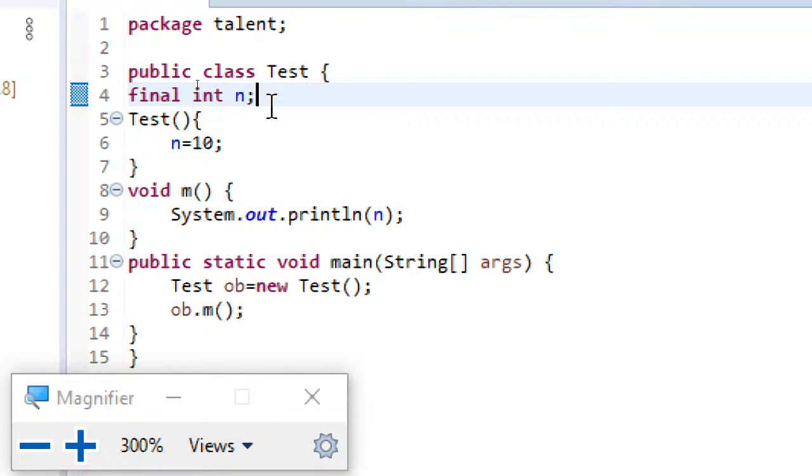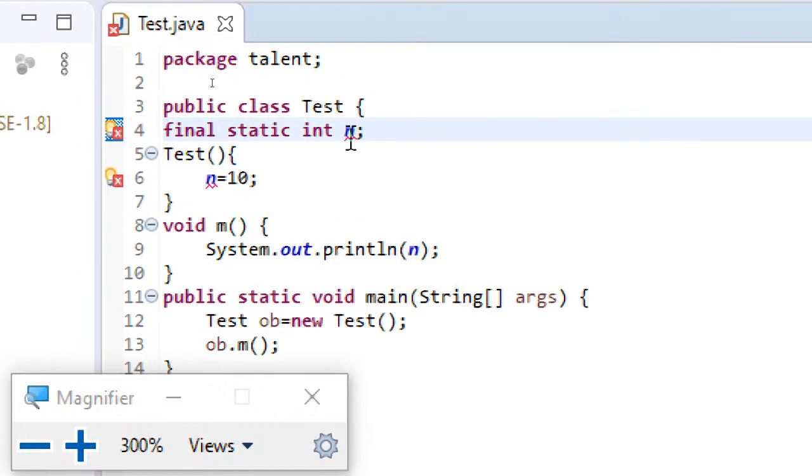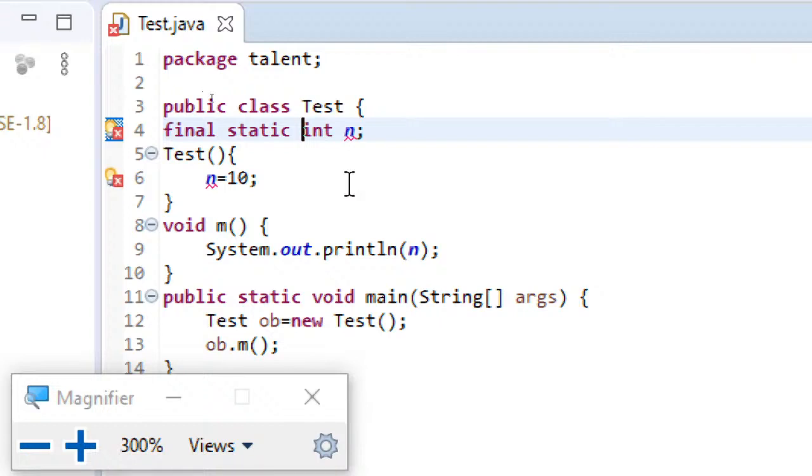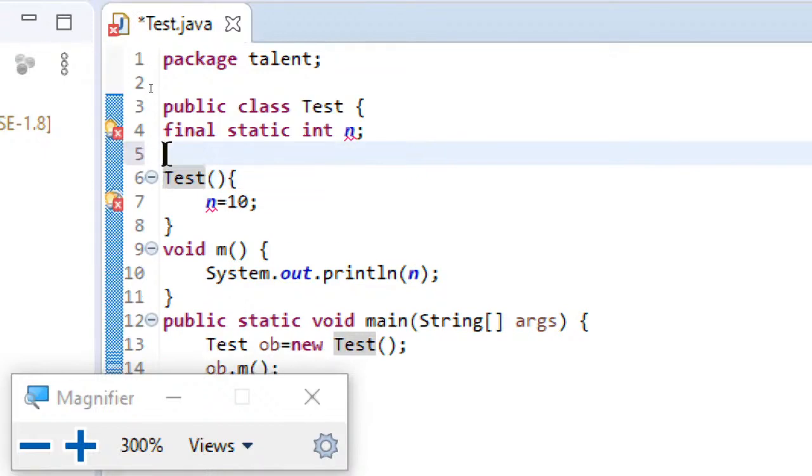Now, one more point I would like to make here is, you can see I have declared final static int n, but still it is saying some error. Now, this is the next point I want to make here.